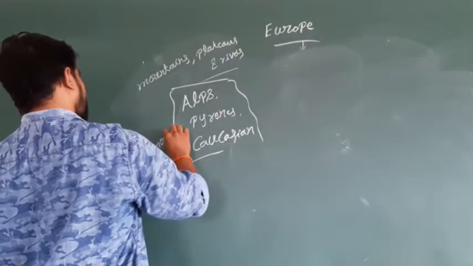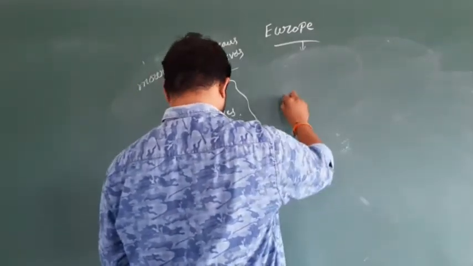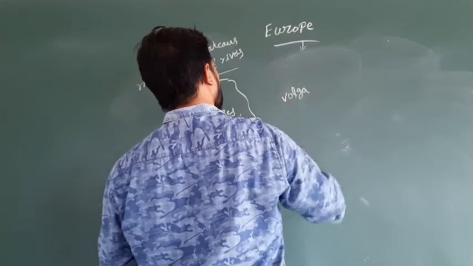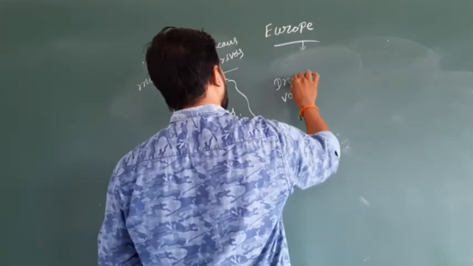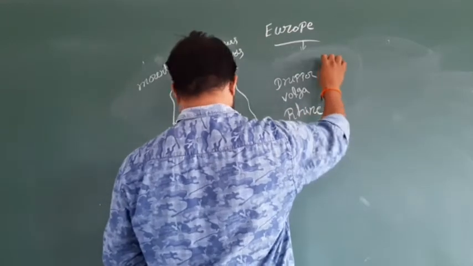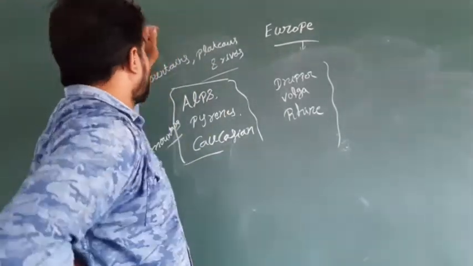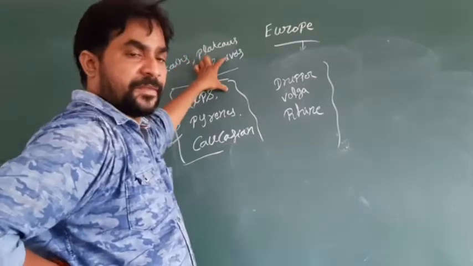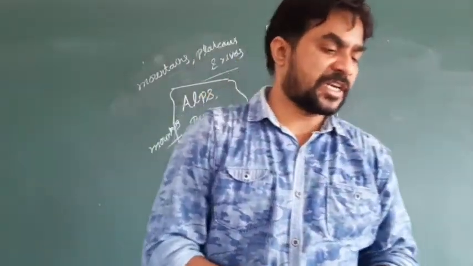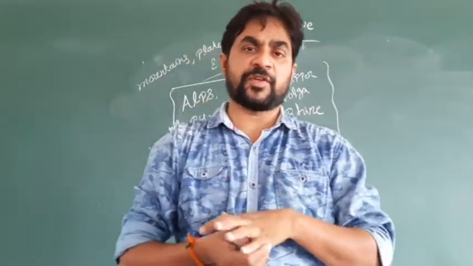These are the mountains that you can find in the region of Europe. So what are the mountains and the rivers that you can find in the region of Europe? Europe has different climates, and there are different types of mountains that you can find in the region of Europe.